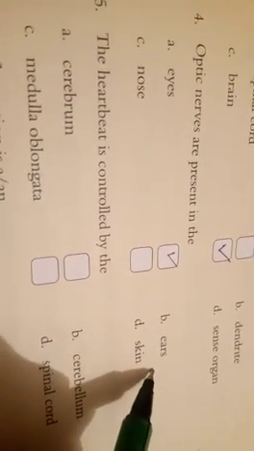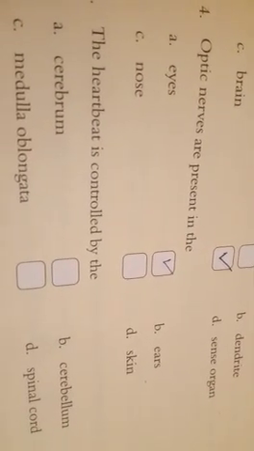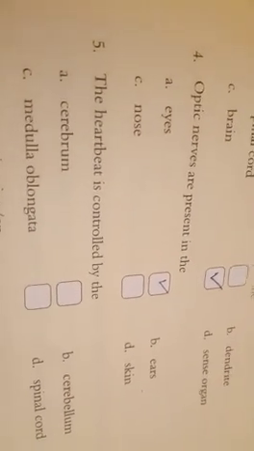Next one: optic nerves are present in the dash. Just now I explained to you. Where are the optic nerves present? Optic nerves are present in the eyes. Here they are saying ears. What type of nerves are present in the ears? Auditory nerves. What type of nerves are present in the nose? Olfactory nerves. What type of nerves are present in the skin and sweat glands? Okay.